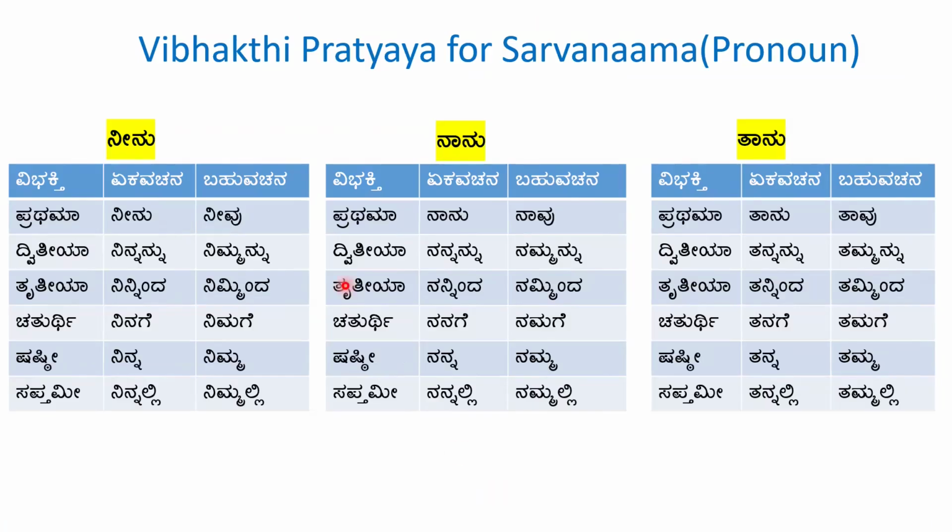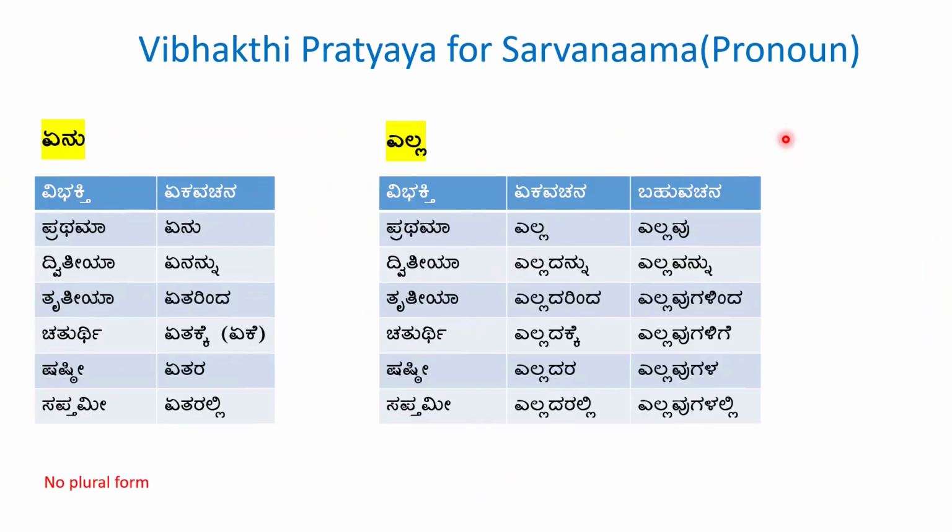Okay, so this is the vibhakti pratyaya for some pronouns. Neenu, nanu, tanu. I will not go into much detail. You can have a look at it. This is the vibhakti pratyaya for enu and ella.